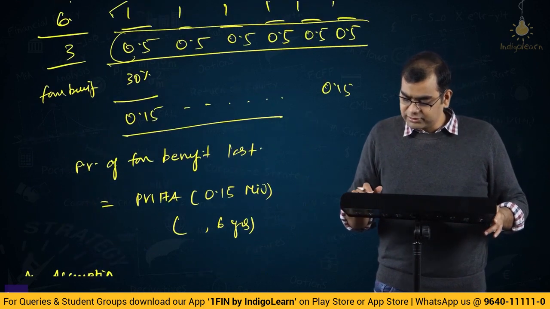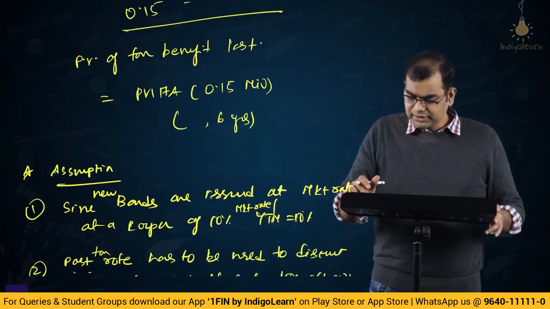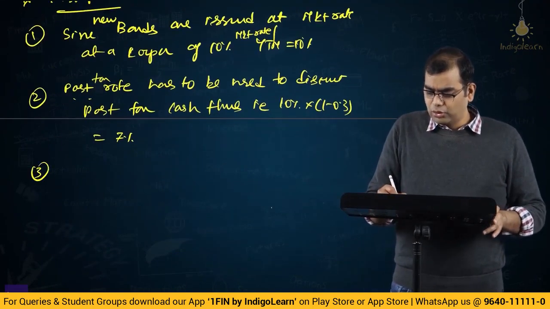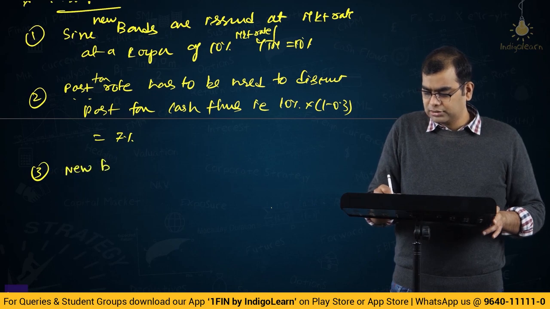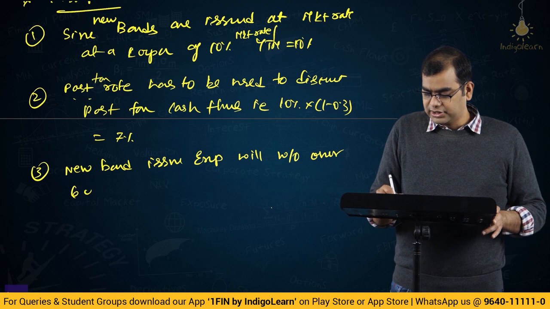Third also I said there has to be some assumption, no? If you remember, I said we will list out all the assumptions. The new bond issue expense will be written off over 6 years.